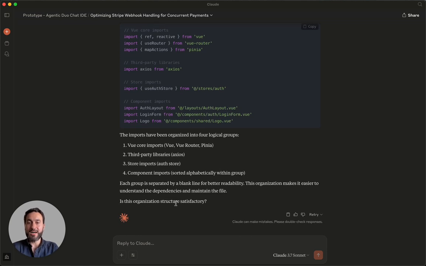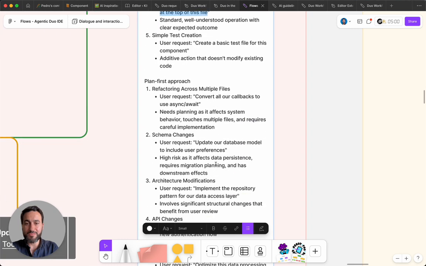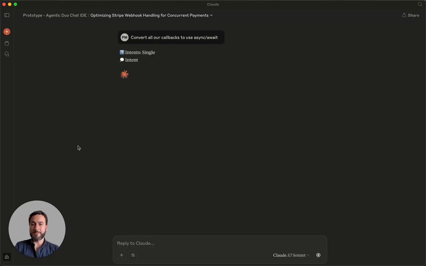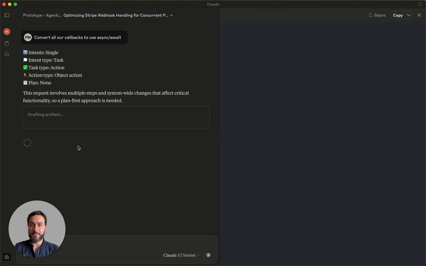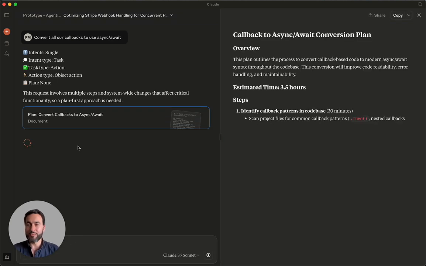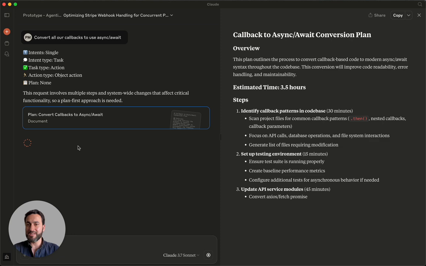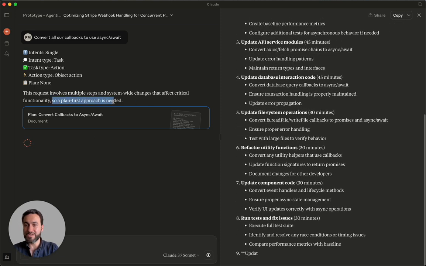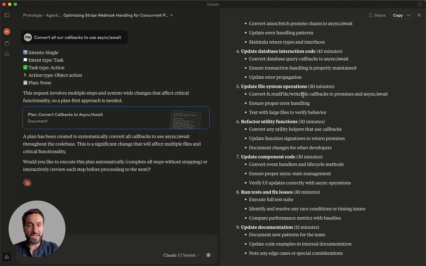Okay. And now let's give it a try for something more complex, saying, for example, convert all our callbacks to use async await. In theory, this should use a plan first approach because it's refactoring across multiple files. Let's see what it comes up with. All right, so it recognized that it involves multiple steps and system-wide changes that affect critical functionality. So a plan first approach is needed. And we can see that it is creating the plan.